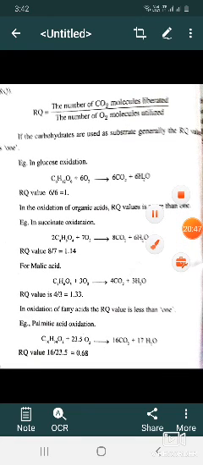Next, the mechanism of anaerobic respiration, fermentation. Fermentation is divided into four different types: alcoholic fermentation, lactic acid fermentation, propionic acid fermentation, and butyric acid fermentation. I will explain these four types of fermentation in the next video.